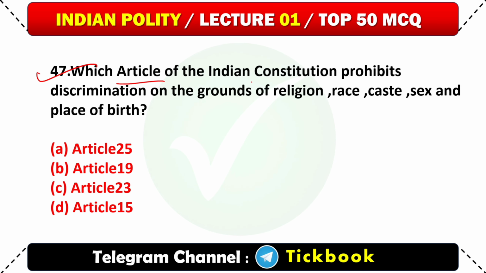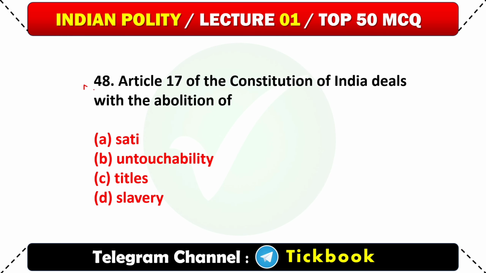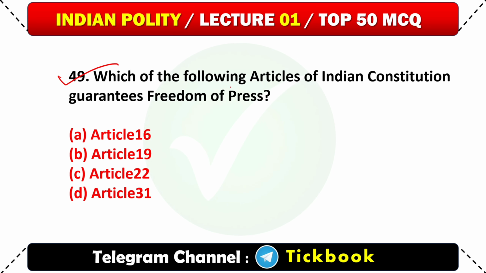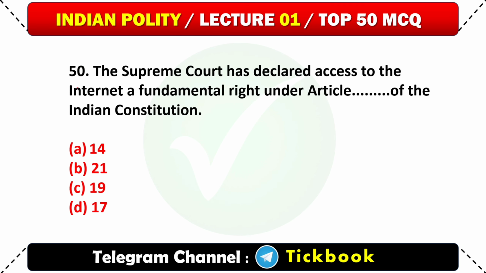47. Which article of the Indian Constitution prohibits discrimination on the grounds of religion, race, caste, sex, and place of birth? Option number D. Article 15. 48. Article 17 of the Constitution of India deals with the abolition of untouchability. Option number B is the correct answer. 49. Which of the following articles of the Indian Constitution guarantees freedom of press? Option number B. Article 19.